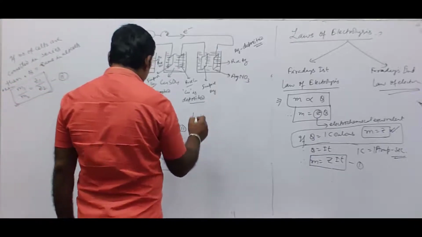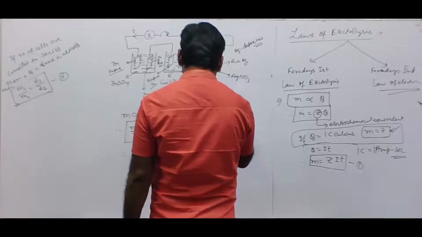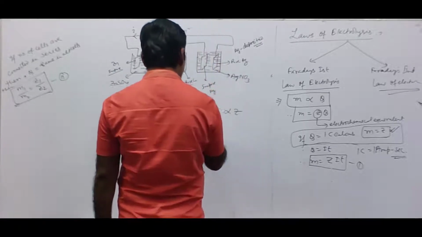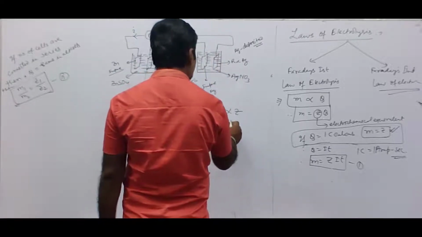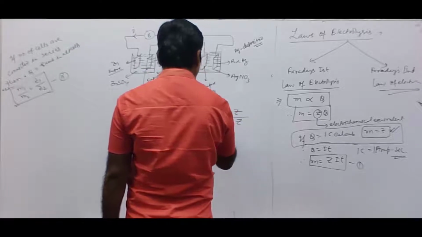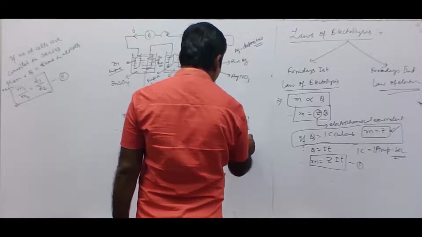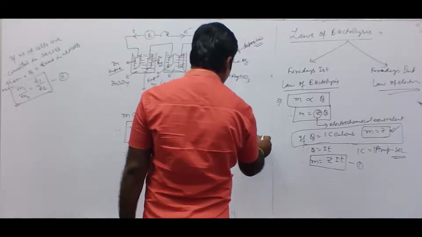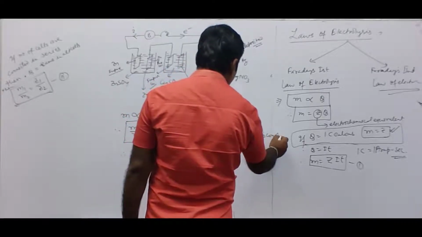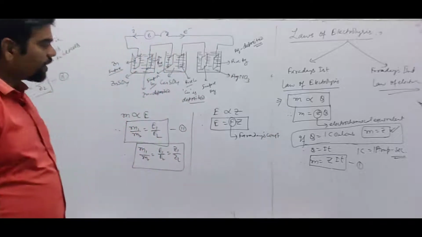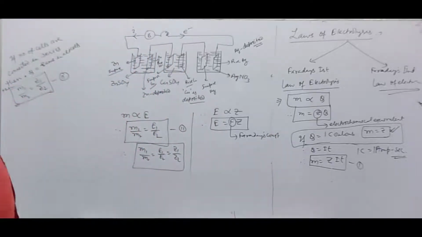Therefore, we can say E is proportional to Z as well, and therefore E is equal to F into Z, where F is a proportionality constant known as Faraday's constant.